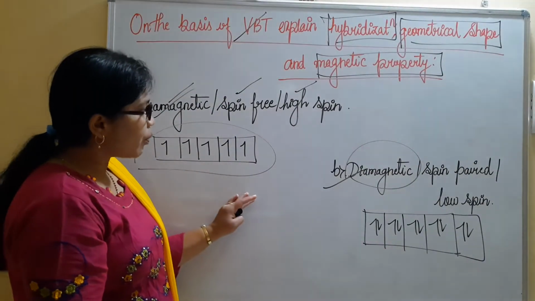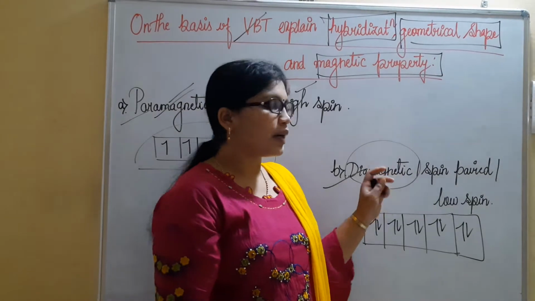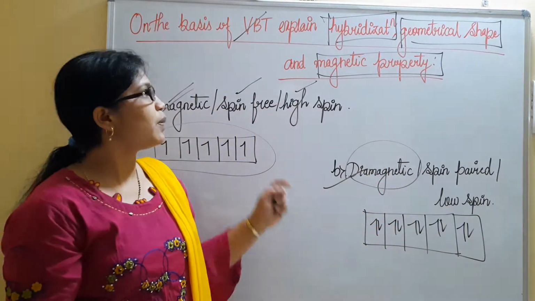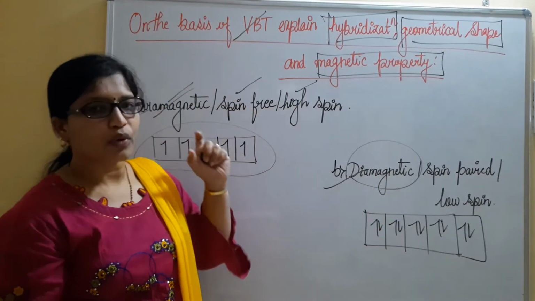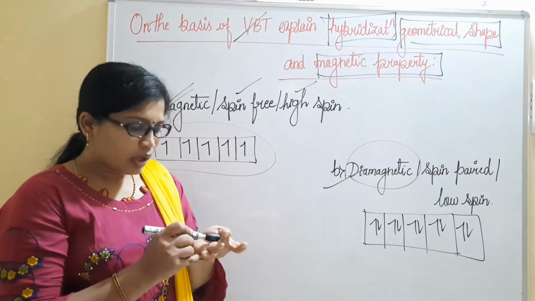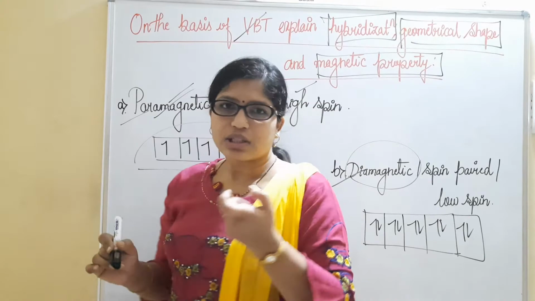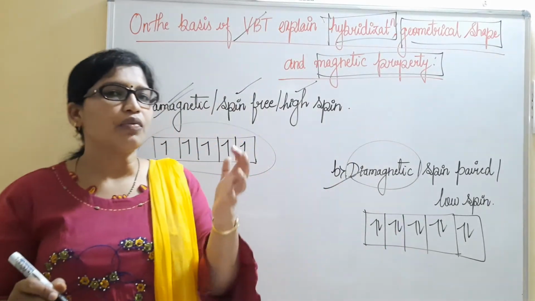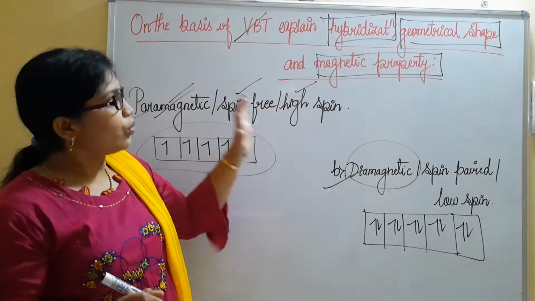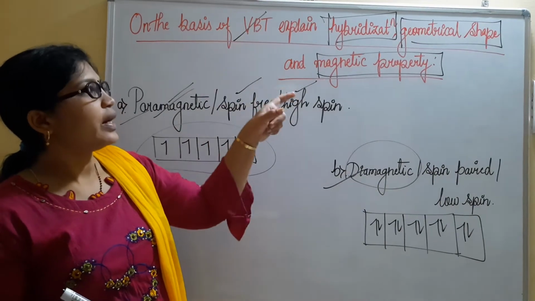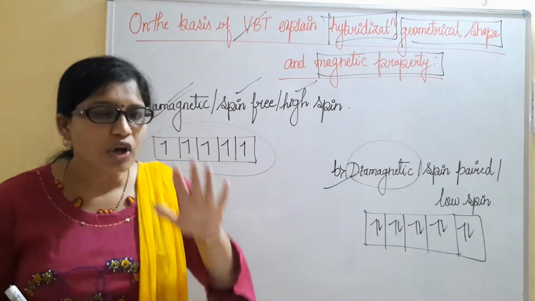This paramagnetic and diamagnetic property must be used while explaining the geometry and magnetic property of given complexes. So I repeat, according to valence bond theory, using the terms I explained previously, we are going to consider how to calculate the hybridization, geometrical shape and magnetic property for given complexes.